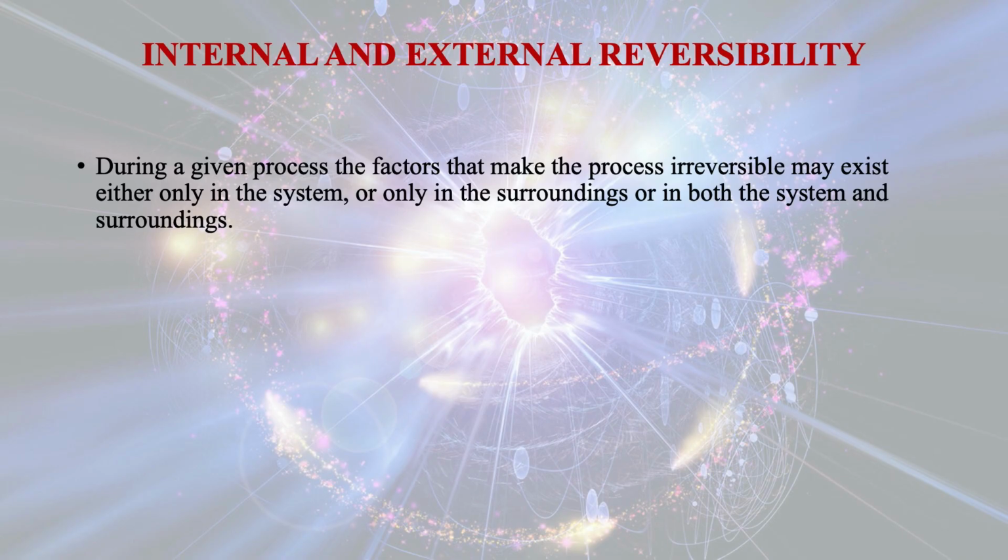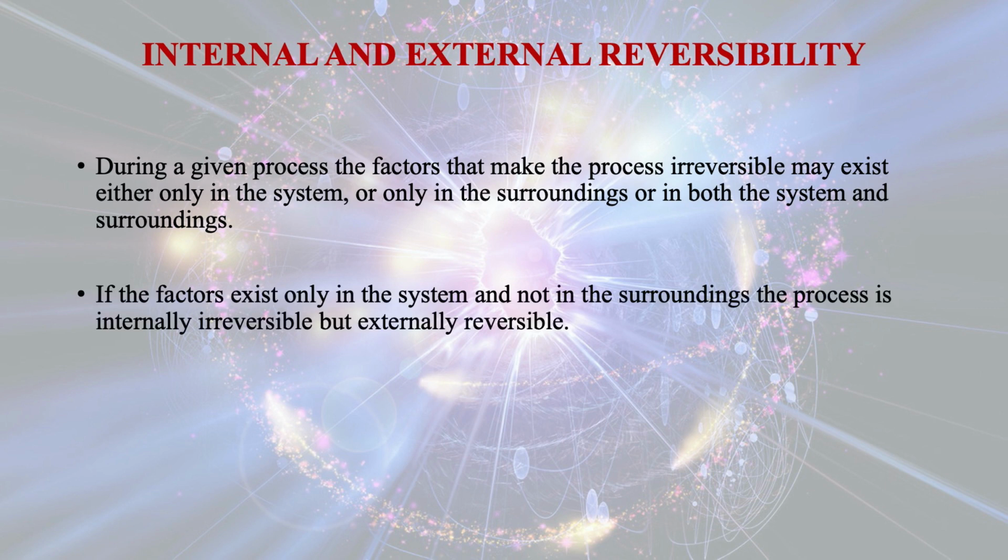Now we must know what internal and external reversibility are. During a given process, the factors that make the process irreversible may exist either only in the system, or only in the surroundings, or in both the system and surroundings. If the factors exist only in the system and not in the surroundings, the process is internally irreversible but externally reversible.